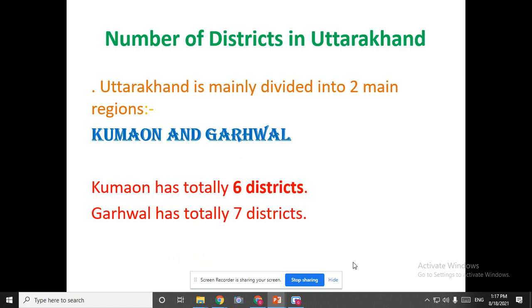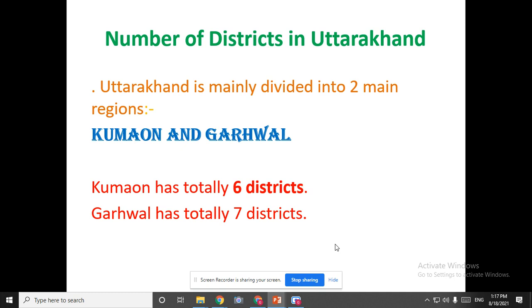Next, children, how many districts are there in Uttarakhand state? Uttarakhand is mainly divided into two main regions, Kumaon and Garhwal.